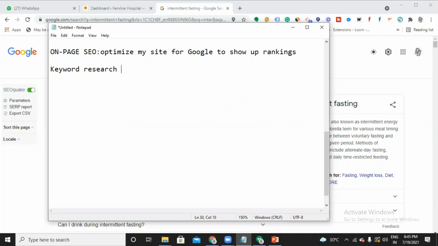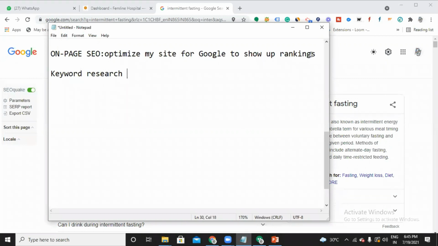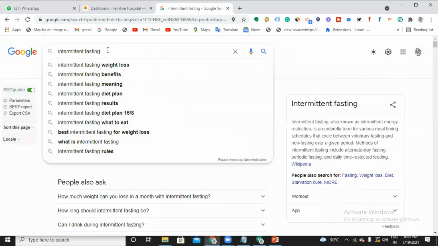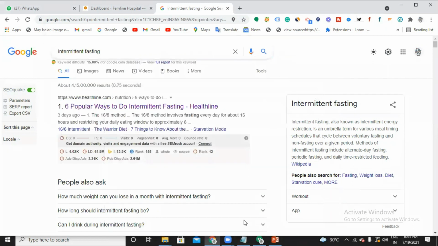In the previous session, I told you that keywords play a vital role throughout this entire SEO process. SEO completely depends on your keyword. What is meant by keyword? Keyword means the word that the user is searching, the query that the user uses for searching on Google or any other search engines.